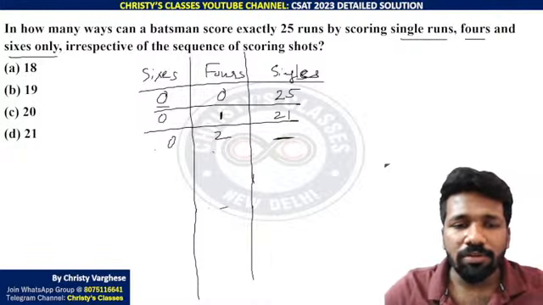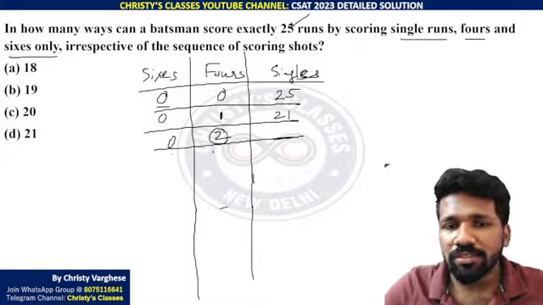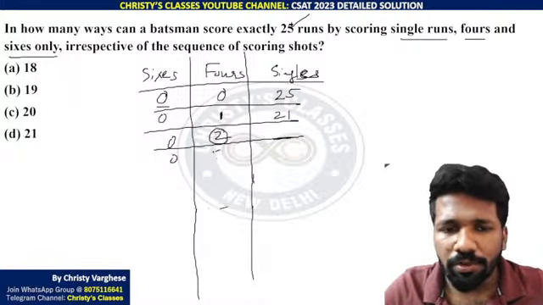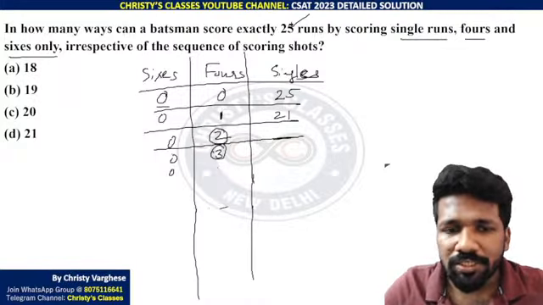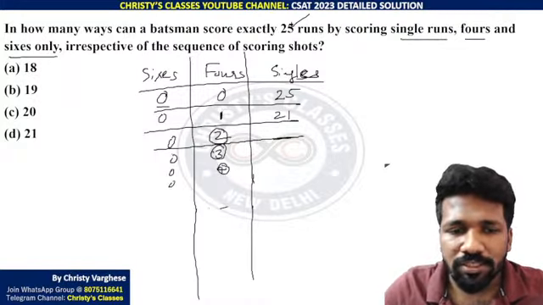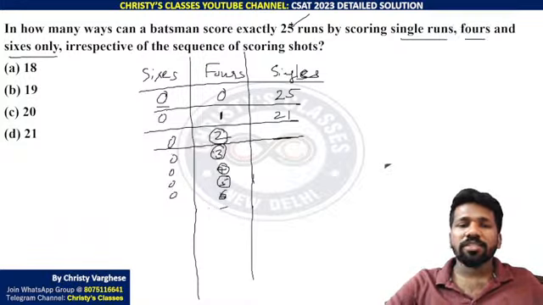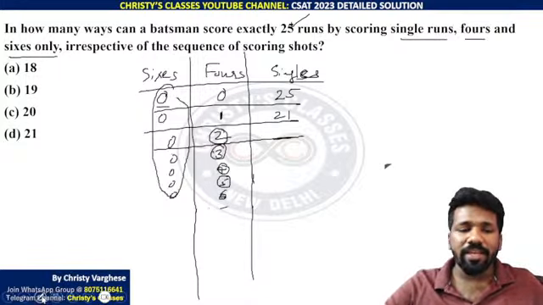So you just have to say 2 fours is possible, because that means 8 runs. 3 fours are okay, 12 runs. 4 fours are okay, 16 runs. 5 fours, 20 runs. 6 fours, 24 runs. So there are 7 possibilities with 0 sixes itself. This is how to systematically count it.